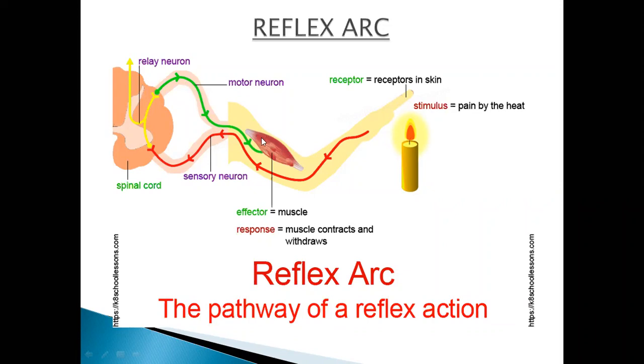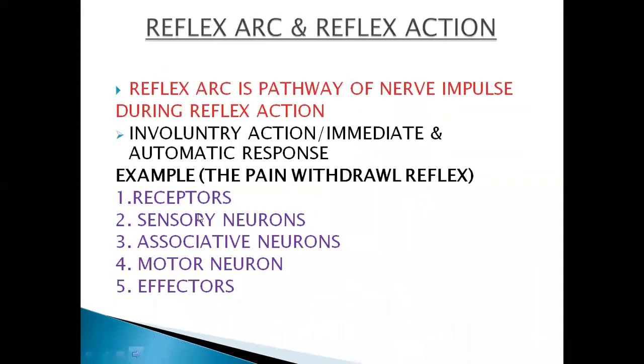And what is that action when your muscles contract? That you put away your hand from the flame. So this whole pathway through which the nerve impulse is passing is called the reflex arc, and the action that is performed here is called the reflex action. Is it clear to you about reflex arc and reflex action? Yes, ma'am. Okay, for this purpose, you can see the information here, reflex arc and reflex action.